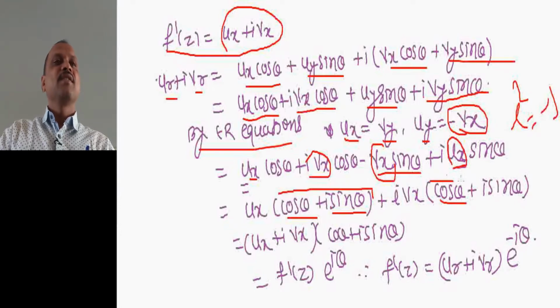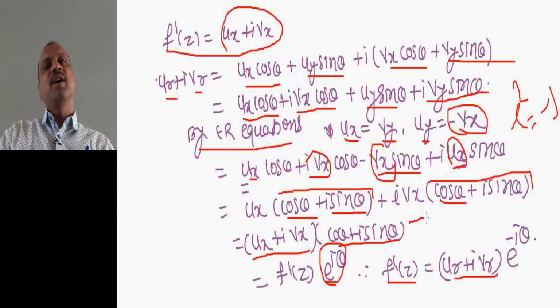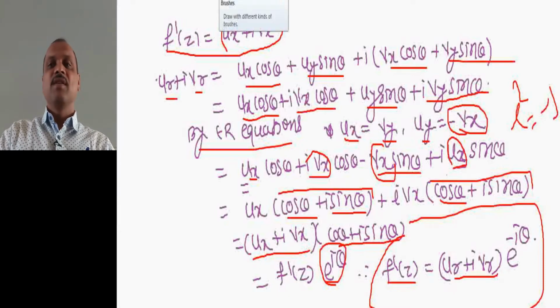Now you can see, taking common, you get ux plus I into vx, and cos theta plus I into sin theta, which is nothing but e raised to I theta. This is ur plus I into vr, and therefore f dash of z equal to ur plus I vr into e raised to minus I theta. This is the value of f dash of z in terms of polar coordinates.